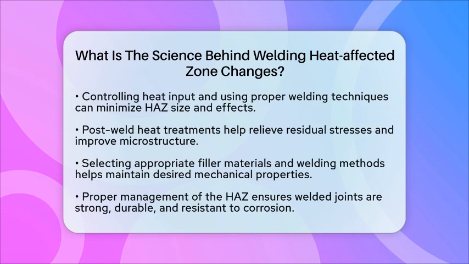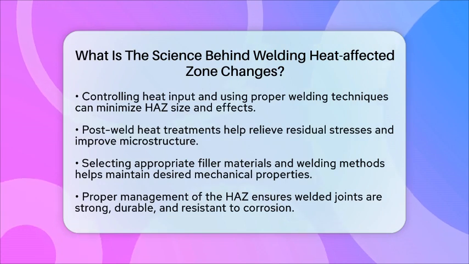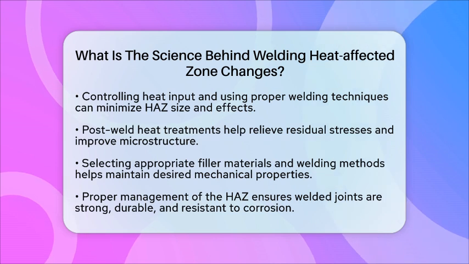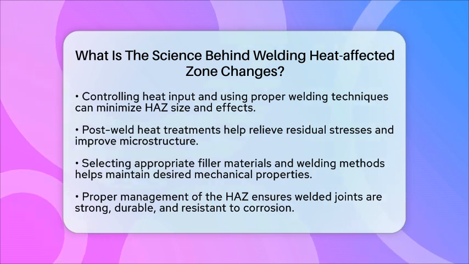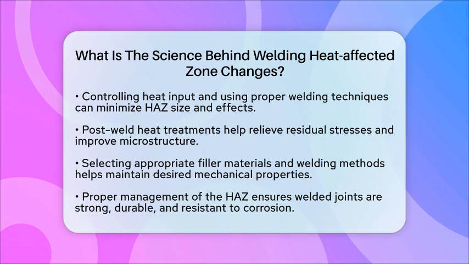Choosing the right filler material and welding method also helps control the changes in the heat-affected zone. For example, using a filler that matches the base metal's properties can help maintain the desired mechanical qualities. Understanding how the heat-affected zone changes during welding helps engineers make better decisions. It ensures the welded joint is strong, durable, and resistant to corrosion.